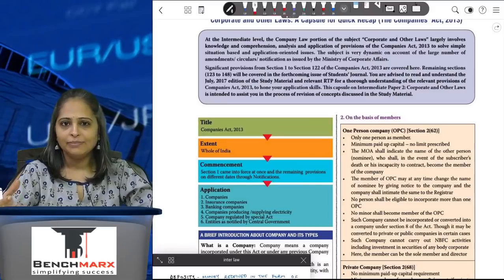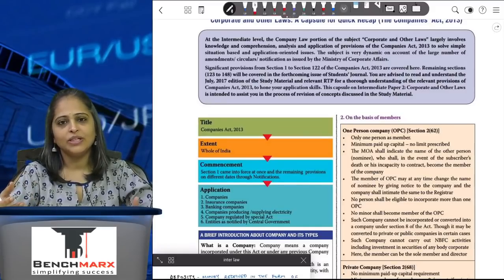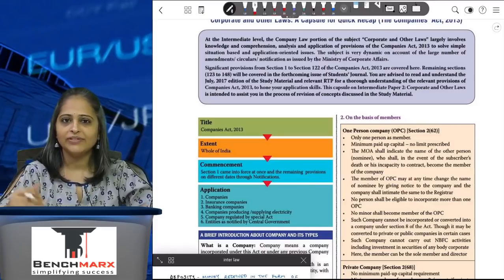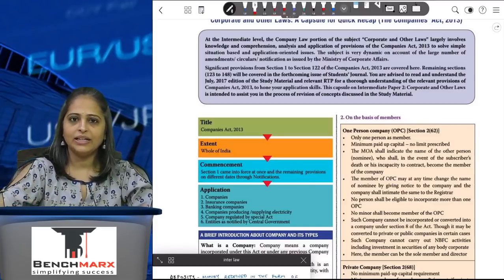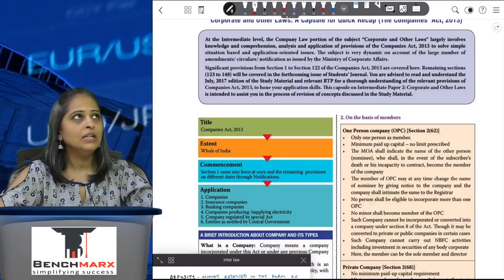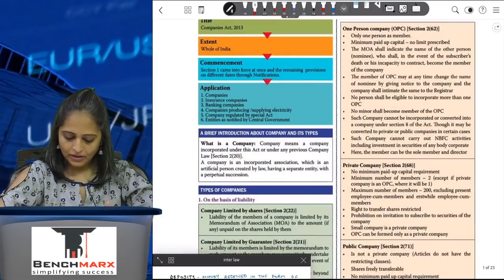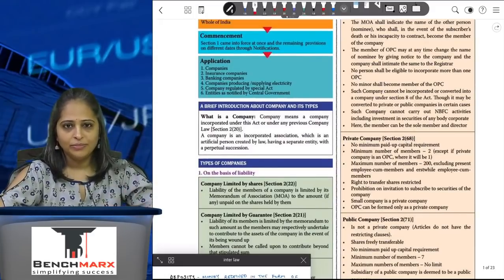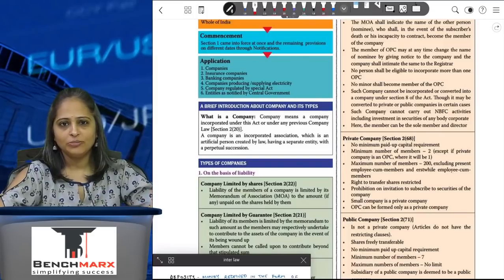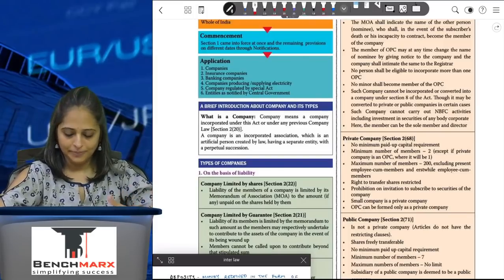For example, the notice for calling a meeting is 21 days clear notice, but in case of OPC, the 21 days notice is not required, and they can also have a 15-day notice given for the purpose of calling a meeting. A minor cannot be a member of the OPC, and it cannot be a Section 8 company, which means that an OPC cannot be a company formed for charitable purpose.